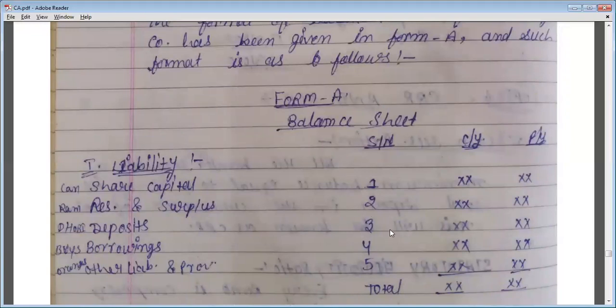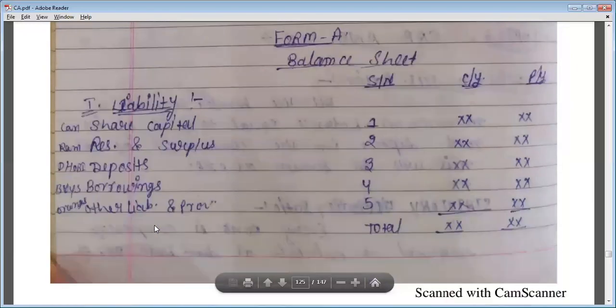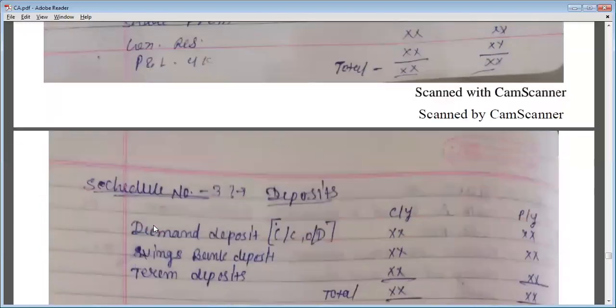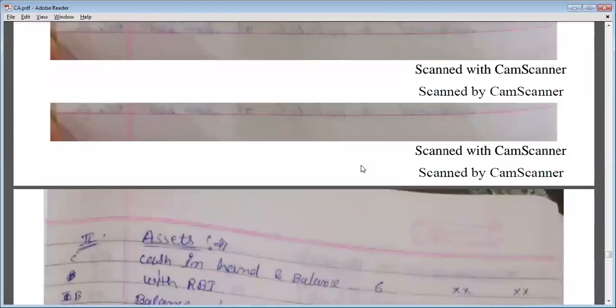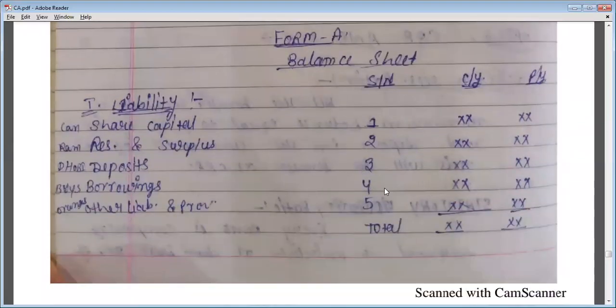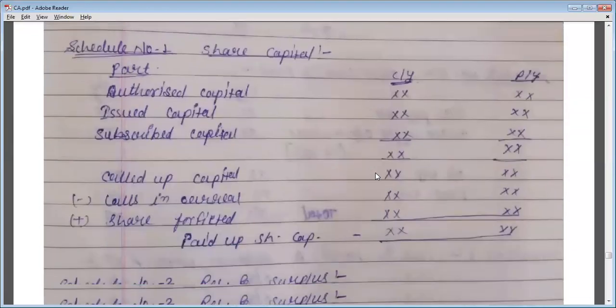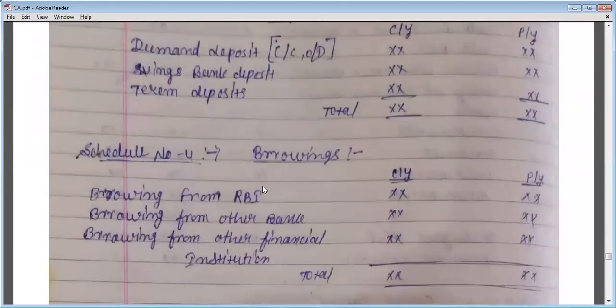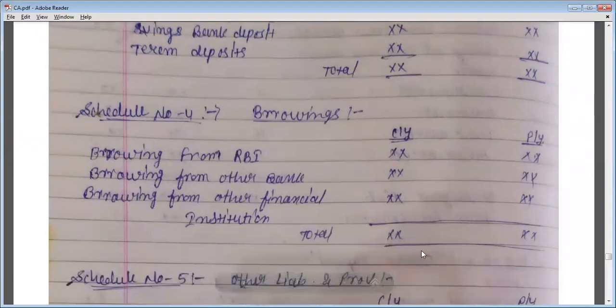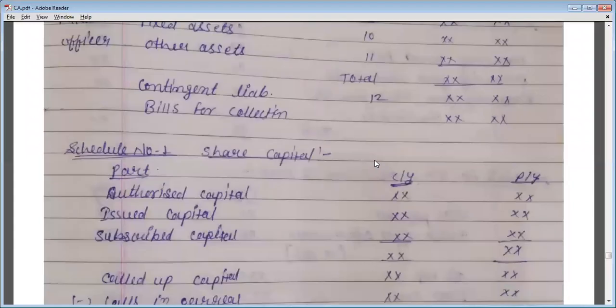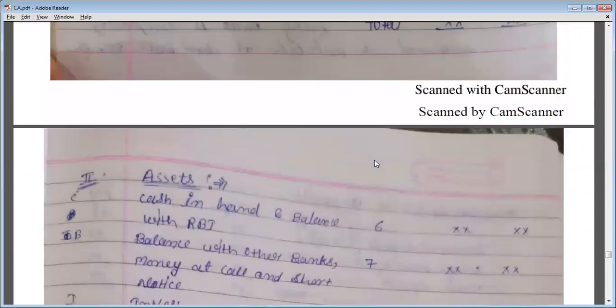Okay. Then in the third schedule we will write deposits. So which kind of deposits will be included in schedule 3? Let's see. Demand deposits, savings bank deposits, and term deposits will be included in deposits. Okay. Next is borrowings. In schedule 4 we will write all the borrowings. So which kind of borrowings will be included in schedule 4? Borrowings from RBI, borrowings from other banks, and borrowings from other financial institutions. Okay, the whole amount of that will be written down in the balance sheet, schedule number 4.